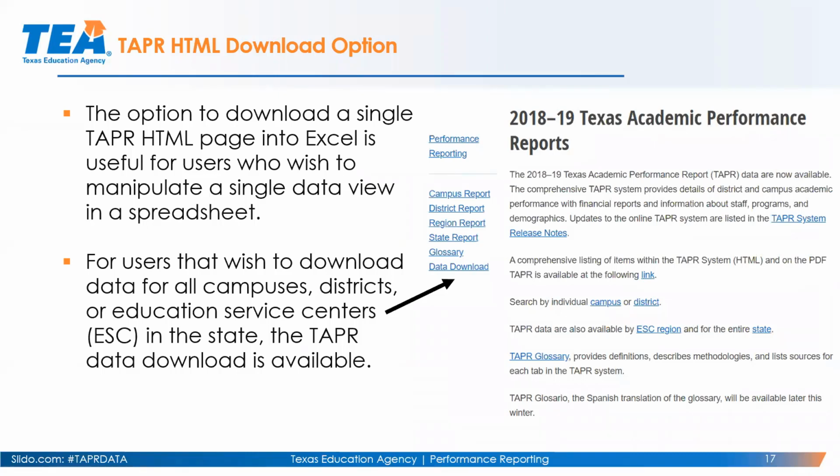Now, for users that want data, for example, for all campuses, not just one high school or one district in Texas, but all data for all campuses, so all roughly 9,000 campuses, or maybe all 1,200 districts, or all 20 service centers, we provide the TAPR data download. On every single web page that we have for TAPR, not just for 18-19, but 17-18, 16-17, and so on, there is a link to download that specific year's information from the TAPR in the data download.